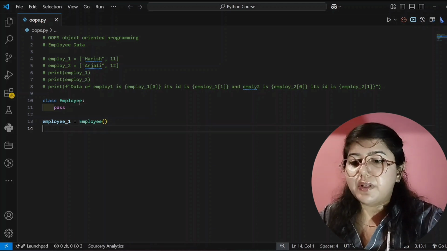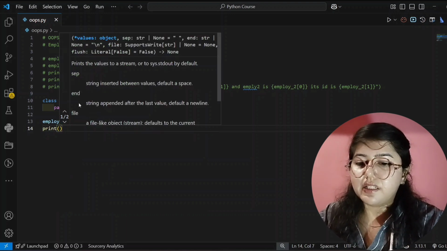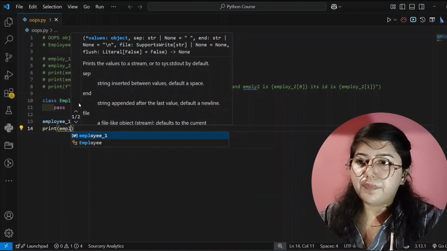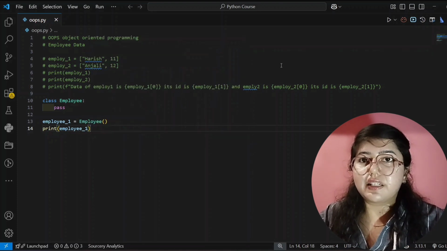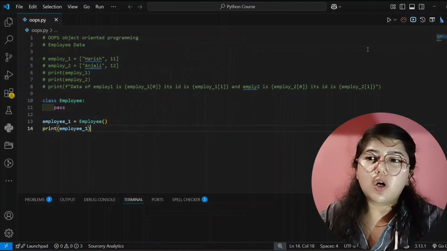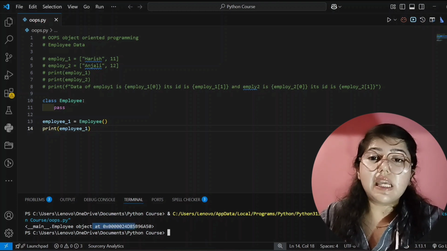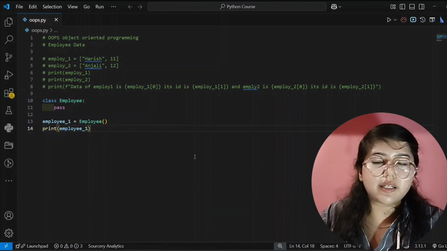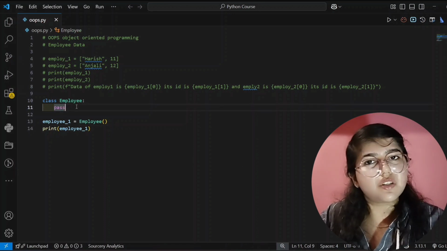I can directly print this inside the brackets, and here I can write the employee or the object name. See here, our class is created. It will not show any output because initially it's empty, but we have created our class. It's not showing any error, so our code is correct. Whenever I pass properties or attributes here, it will show that.